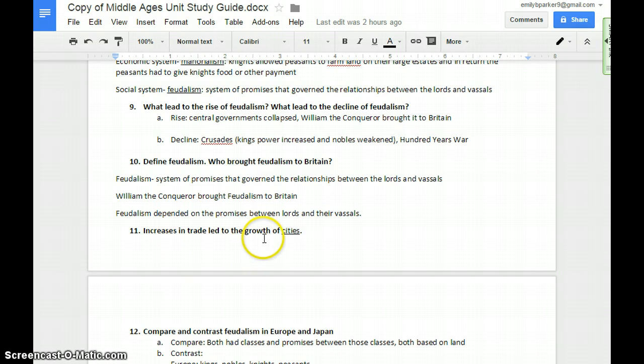Increases in trade led to the growth of cities, because if you think about it, people would meet in the market in the cities to trade. So now more people would start to live in the cities, like merchants, because that's where you would go to get the things you needed.